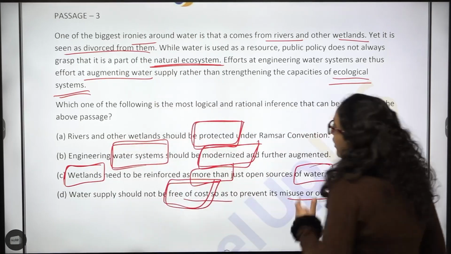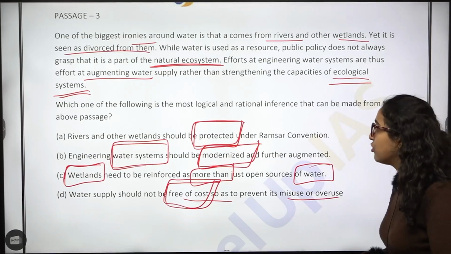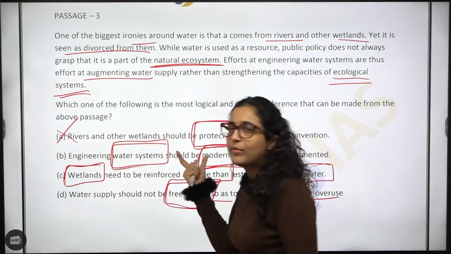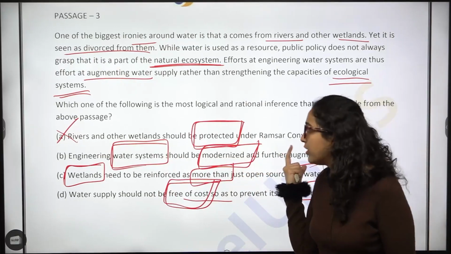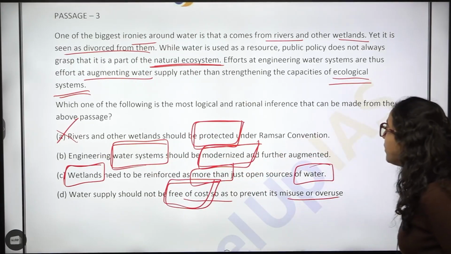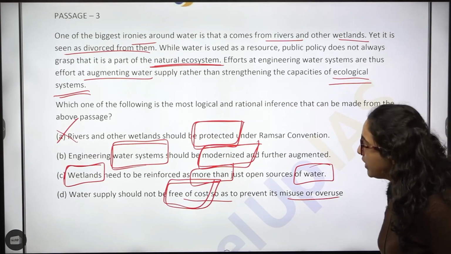Okay, so first, rivers and other wetlands should be protected under the Ramsar Convention. No, there is no talk about that. We are not saying they should be under the Ramsar Convention or anything. Engineering water systems should be modernized and further augmented.